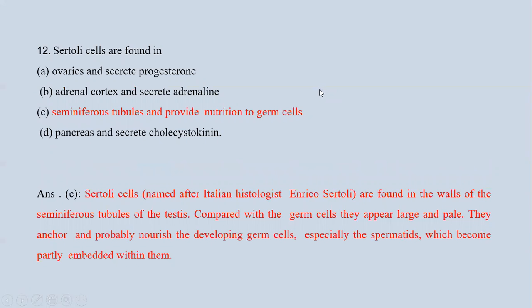Now question 12 is, Sertoli cells are found in: first, ovaries and secrete progesterone; second, adrenal cortex and secrete adrenaline; third, seminiferous tubule and provide nutrition to germ cells; fourth, pancreas and secrete cholecystokinin. Now Sertoli cells are found in the walls of the seminiferous tubules of the testes, and compared with the germ cells, they appear very large and pale.